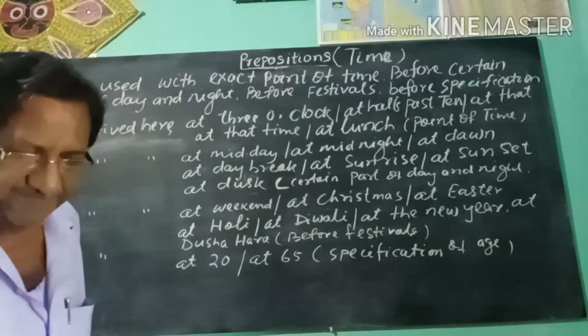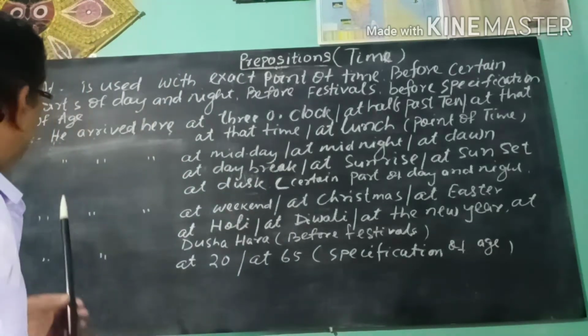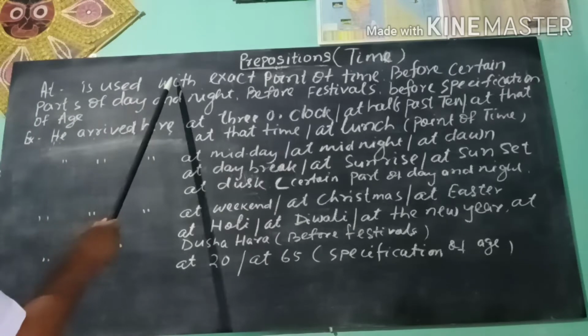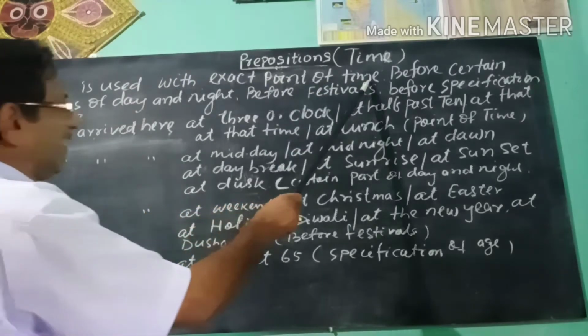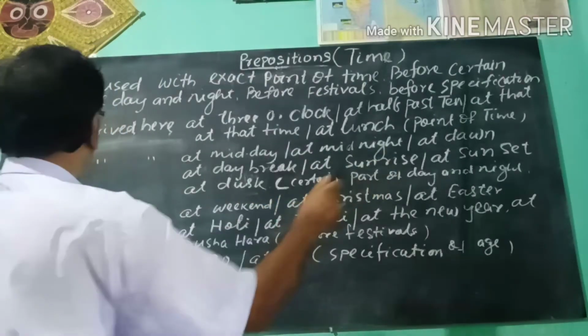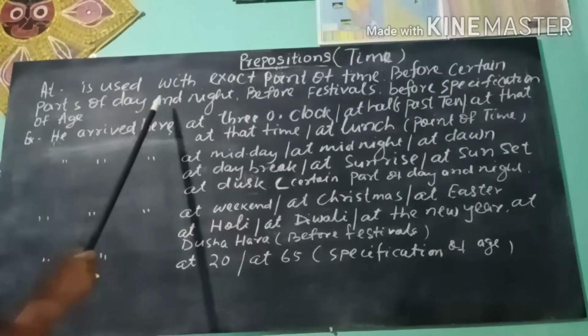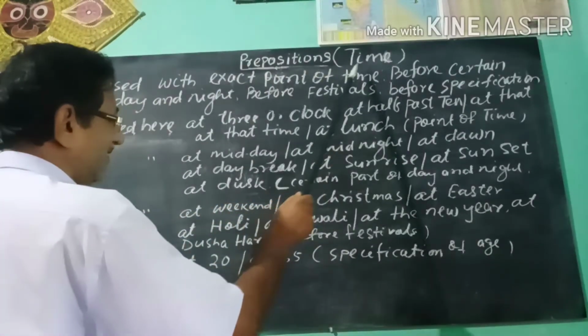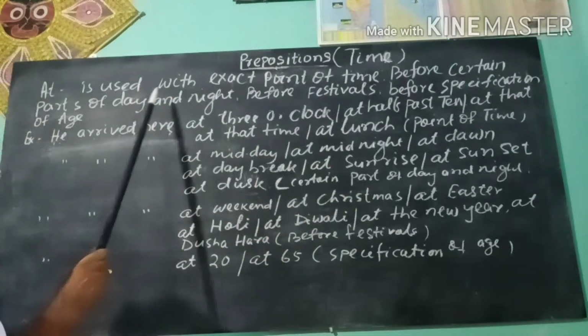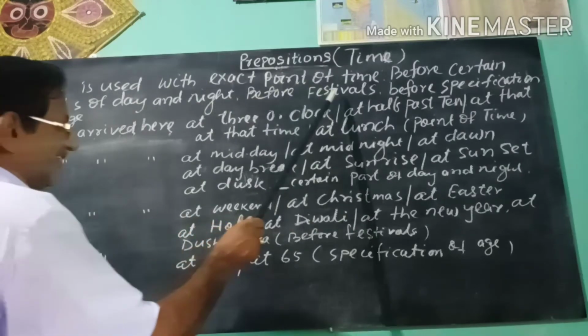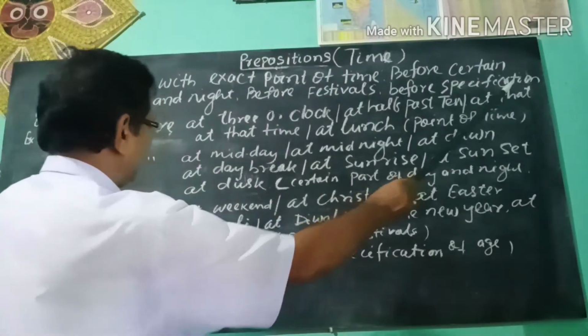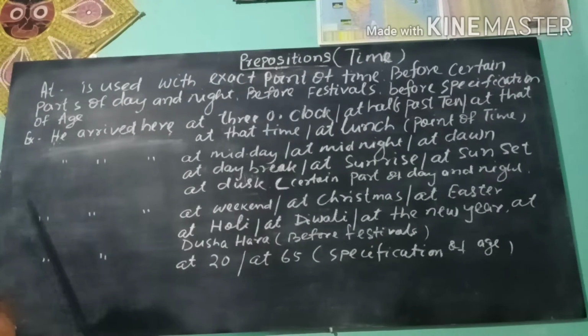You see, at is used with an exact point of time, before certain parts of day and night, before festivals, before specification of age.